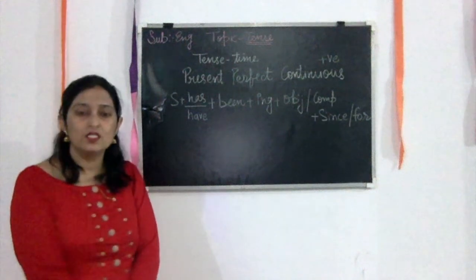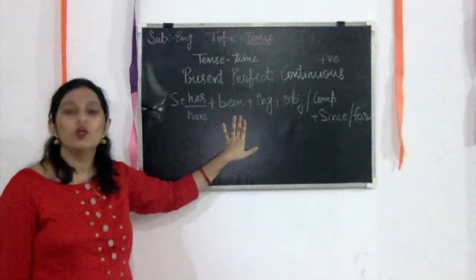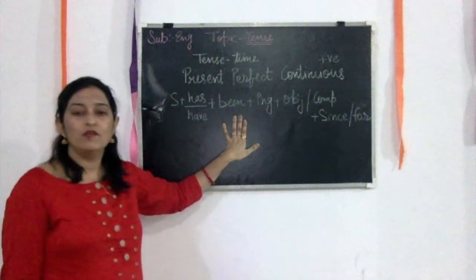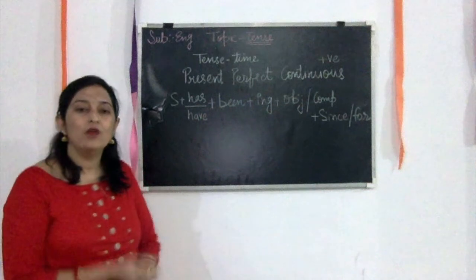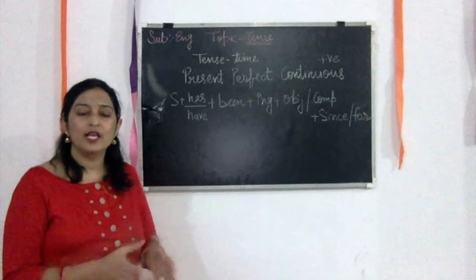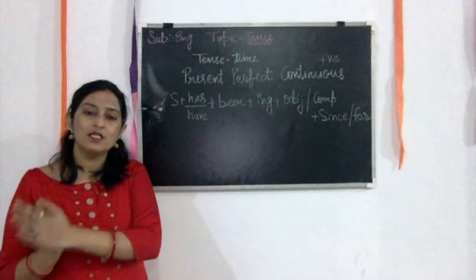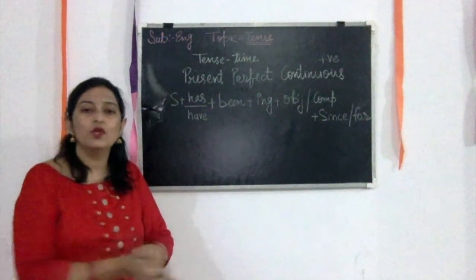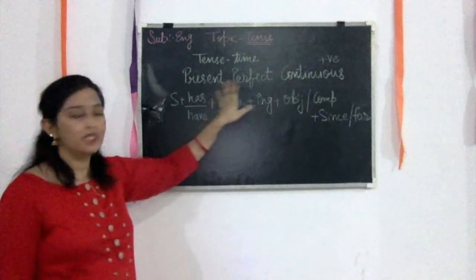It is the tense to show that the action or work was started in the past, and till now that action is going on. For this moment we are using present perfect continuous.